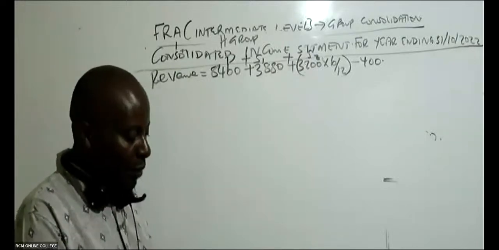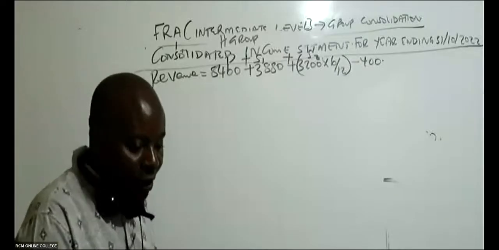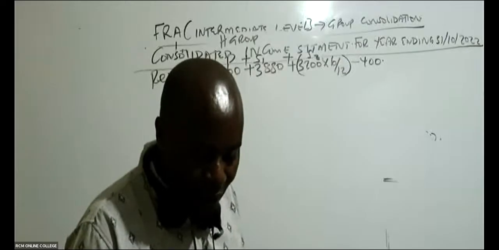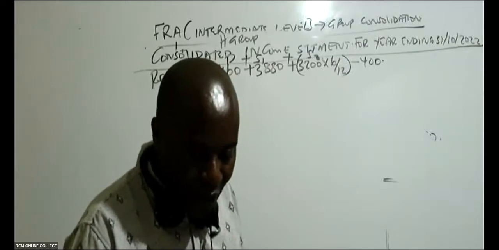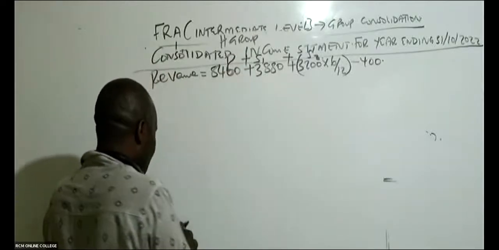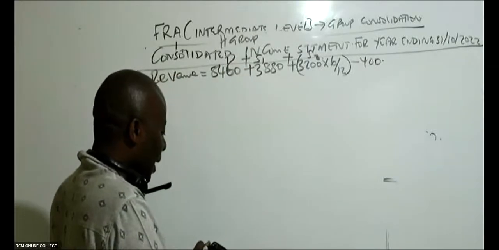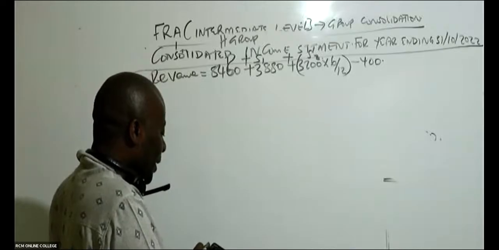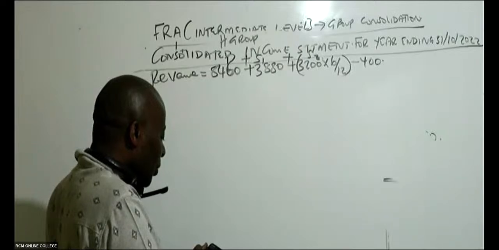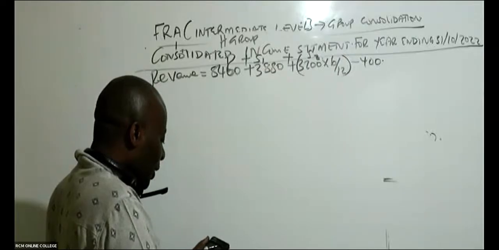Where did I go wrong? Let me redo this. Oh, this is 3460, right? Not 34. I took 8400. Let me just check the first one. The first one is 8460, not 8400. So I need to come back here, just back like that. Please, everybody should be able to do this working. So we have just back a little bit.